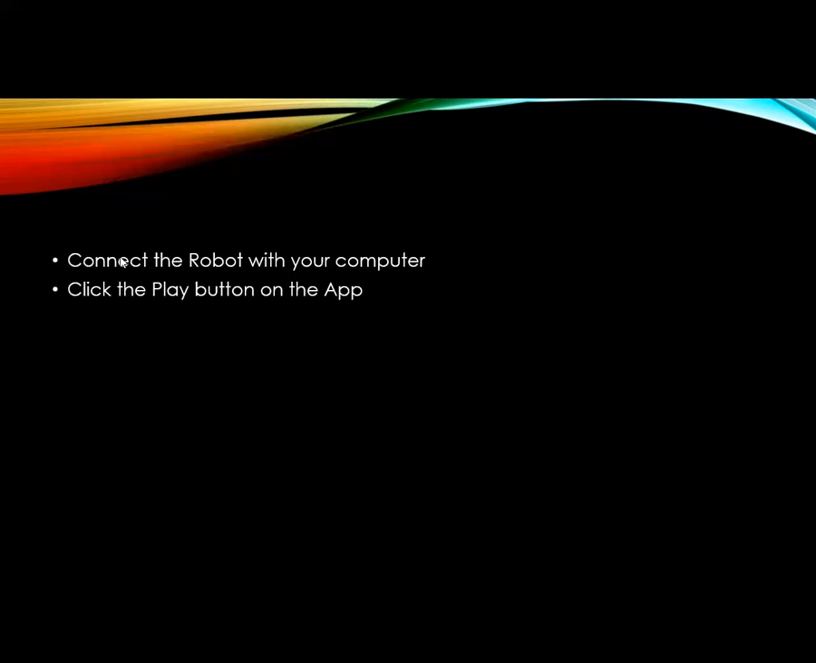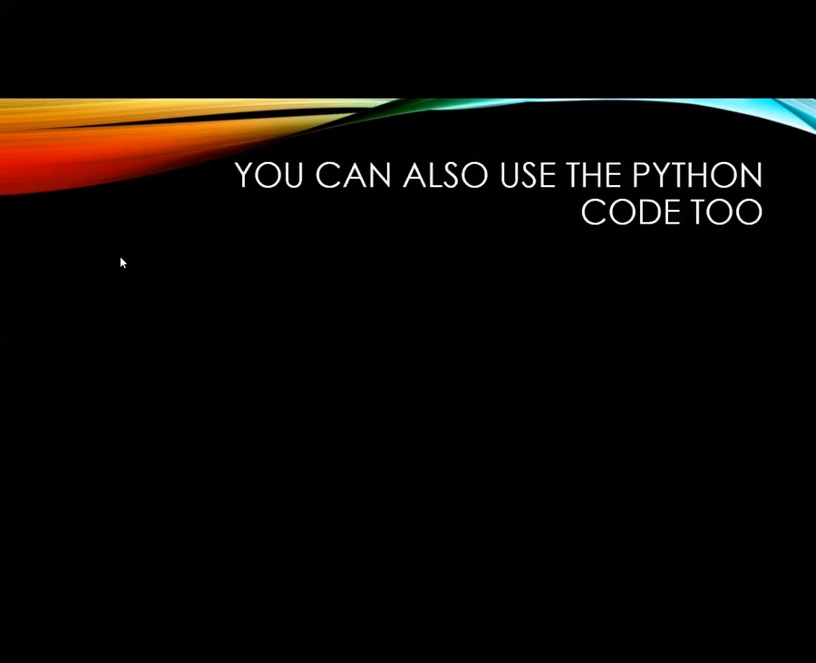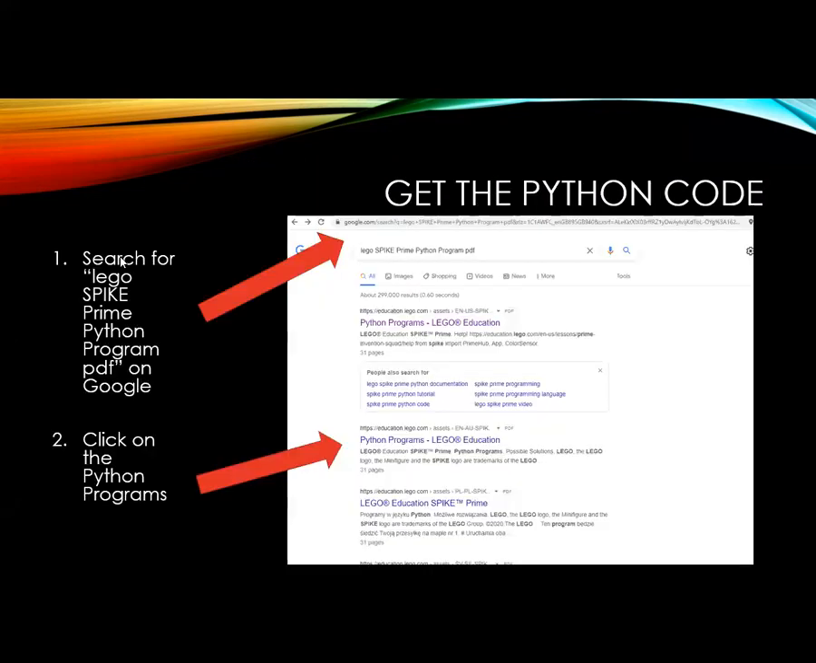Well, after you have the robot, if you have it, you can connect the robot to your computer using the cable. Then after that, you can click the play button. You can also use the Python codes too, and we'll be looking into that. To get the Python code, you need the Lego Spike Prime Python program PDF. Search for the Lego Spike Prime Python program PDF on Google. This is what you can search. Then click Python program.